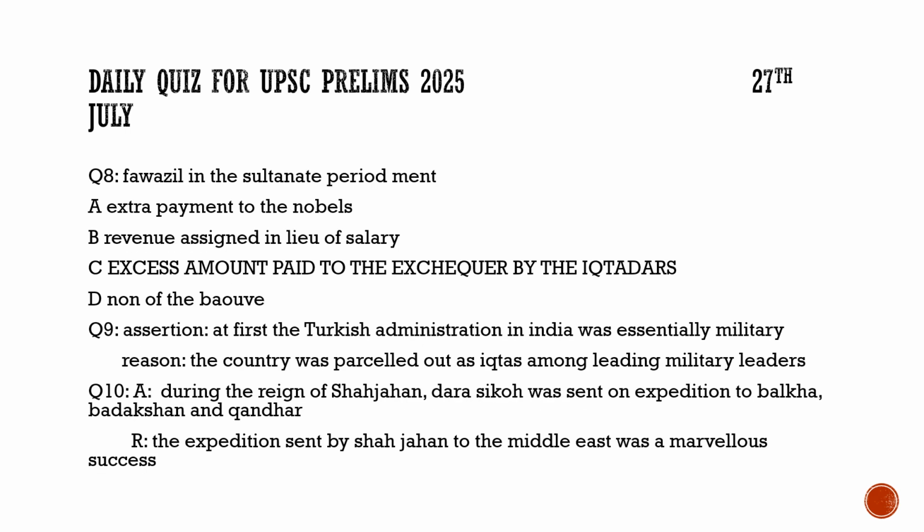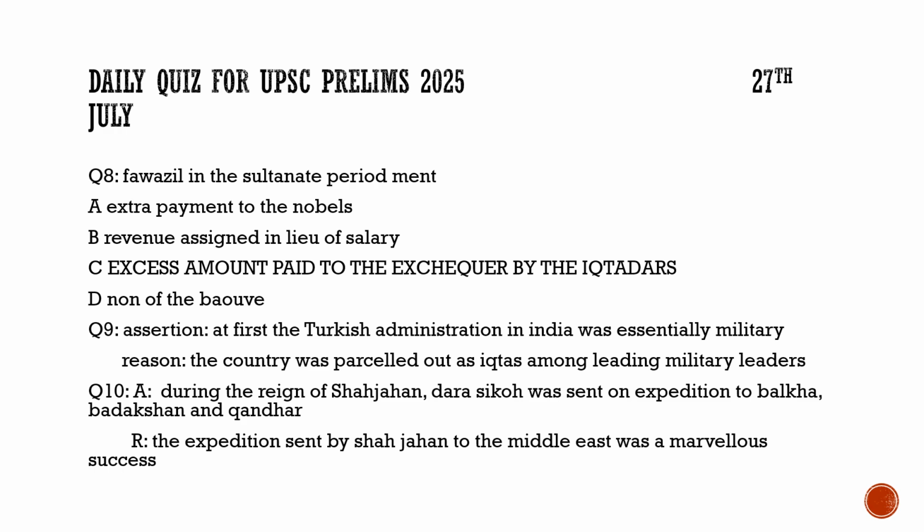Now coming to the question number 8, it says Fawazil in the Sultanate period meant extra payments to the nobles? No. Option B, revenue assigned in lieu of salary? Definitely not. Option C, excess amount paid to the exchequer by the Iqtidars? 100% C. Option C is the correct option. Fawazil in the Sultanate period meant the excess amount paid to the exchequer by the Iqtidars. So for the question number 8, the correct option would be option C.